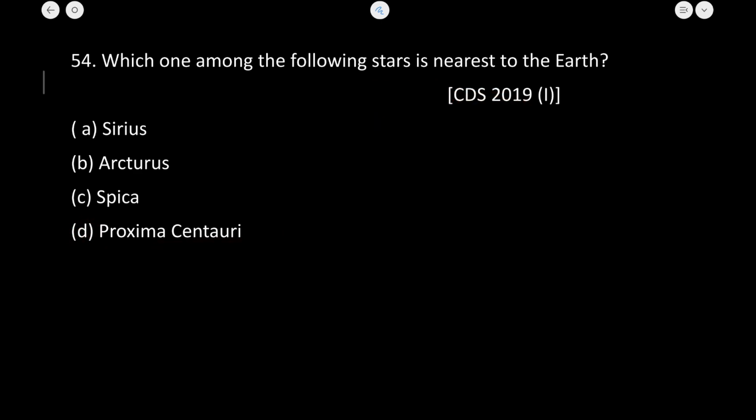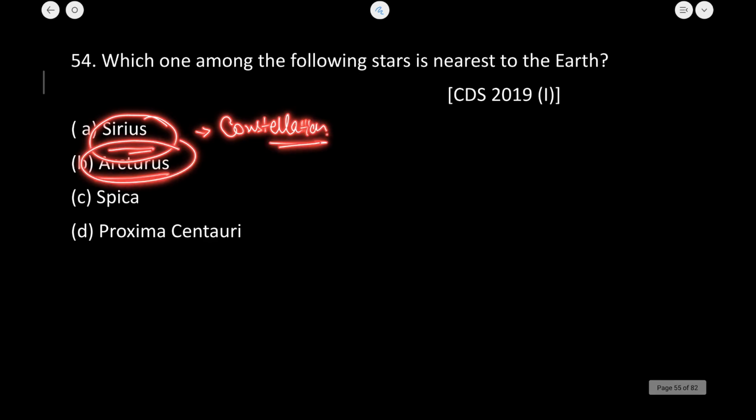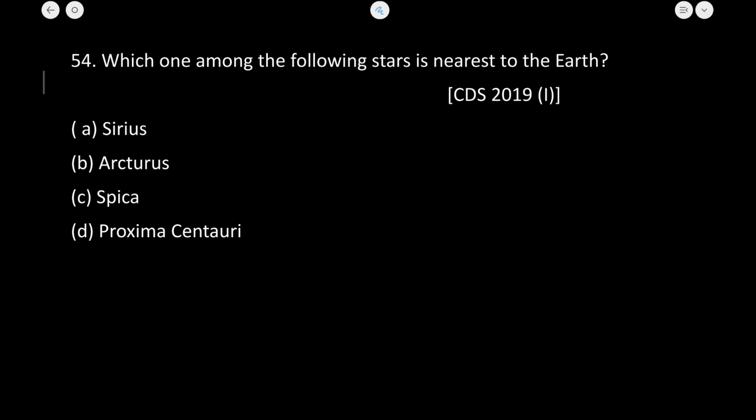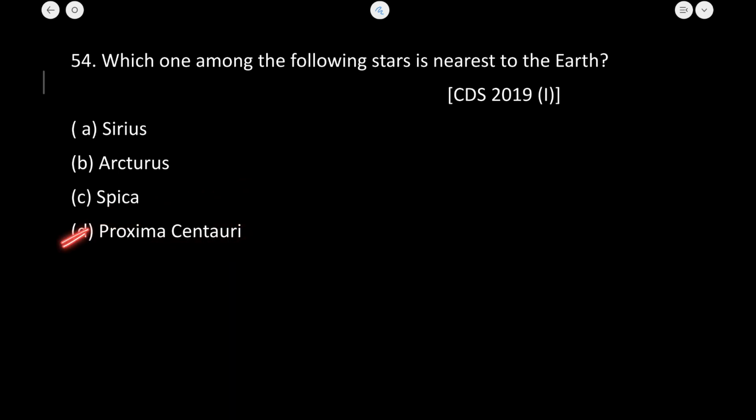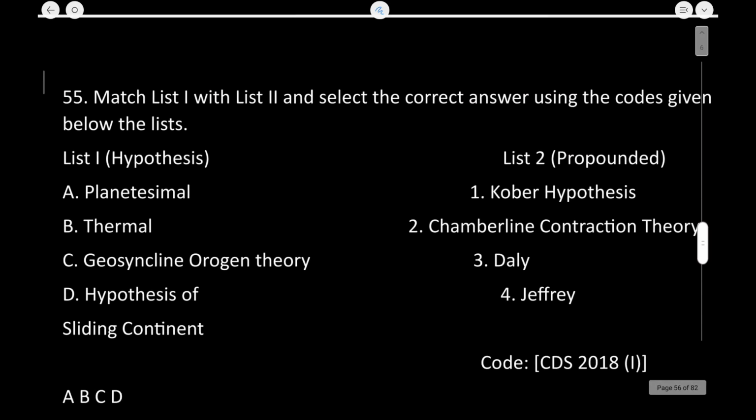Now if I talk about Sirius, this is a bright star constellation. Arcturus is also a constellation, and Spica is also a constellation. So Proxima Centauri is the nearest star. D is the correct answer. Let's now move to the next question.